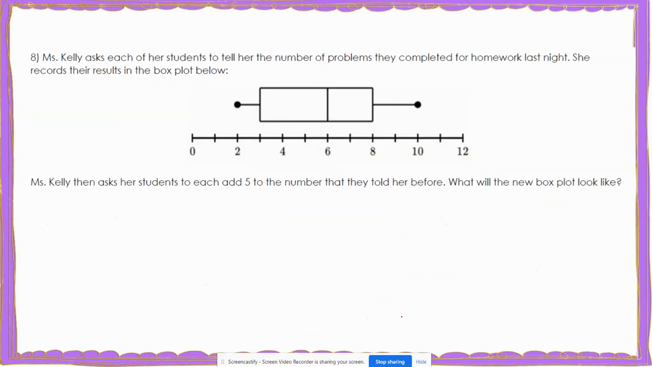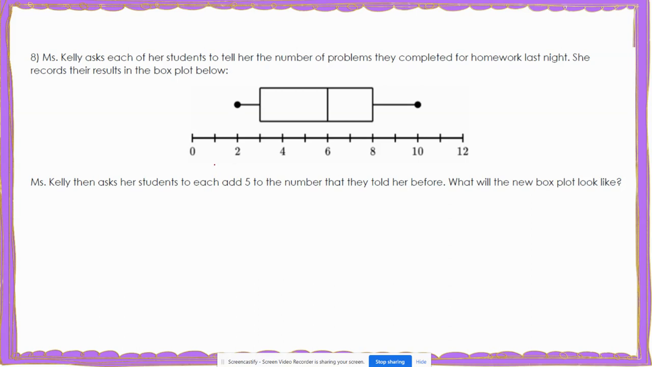Now let's look at part 3, which is talking about box plots and dot plots. For number 8, Miss Kelly asks each of her students to tell her the number of problems they completed for homework last night, and she records their results using this box plot. Then it says Miss Kelly asks her students to each add 5 to the number that they told her before. What will the new box plot look like?